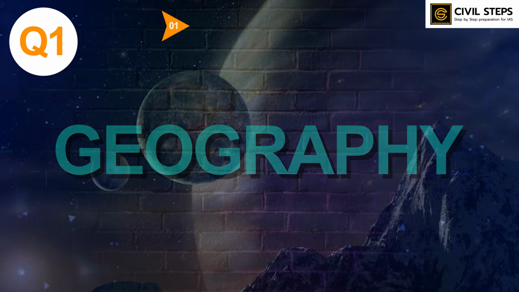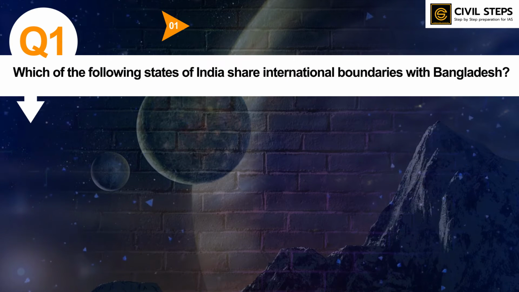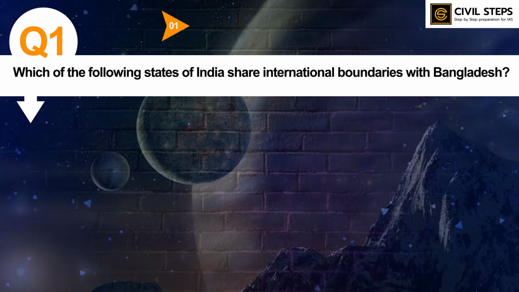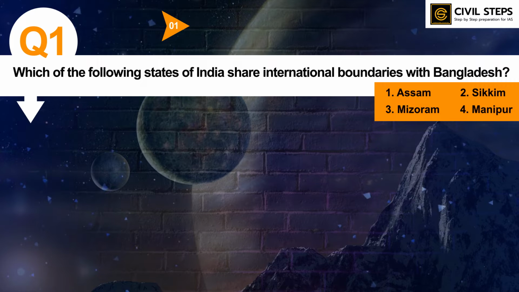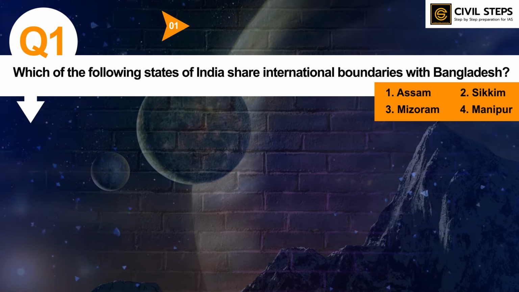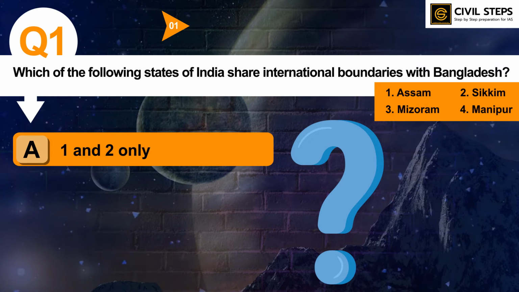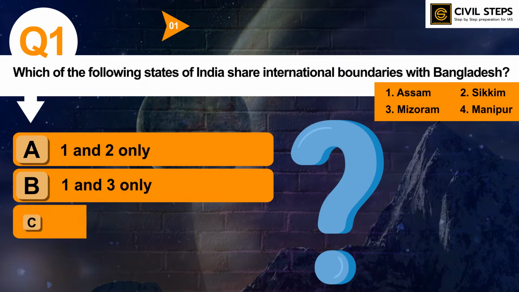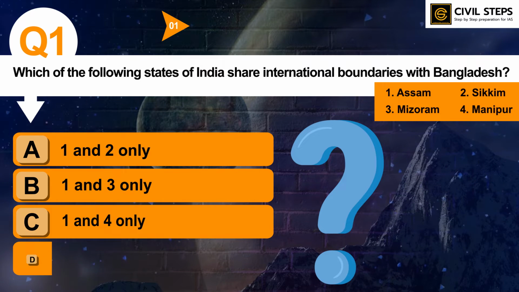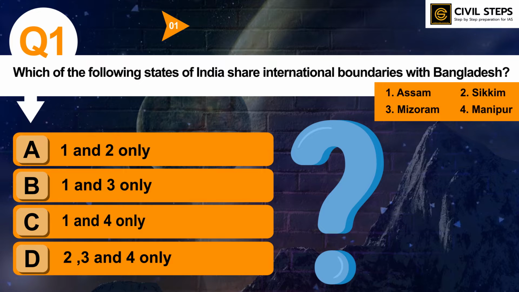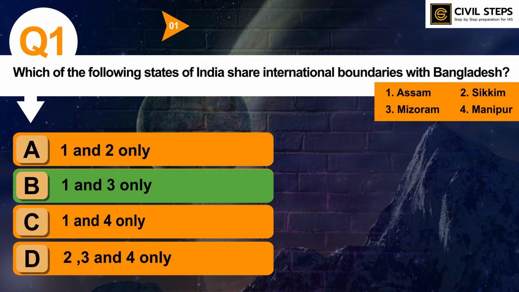So the first question is, which of the following states of India share international boundaries with Bangladesh? First, Assam; second, Sikkim; third, Mizoram; fourth, Manipur. So select the correct answer using the codes given below. Option A 1 and 2 only, B 1 and 3 only, C 1 and 4 only, option D 2, 3 and 4 only. So you have to tell the correct answer. So the correct answer of this question is option B 1 and 3 only.